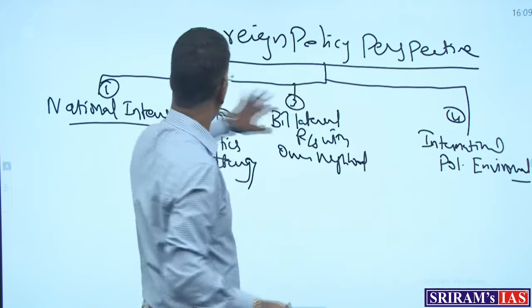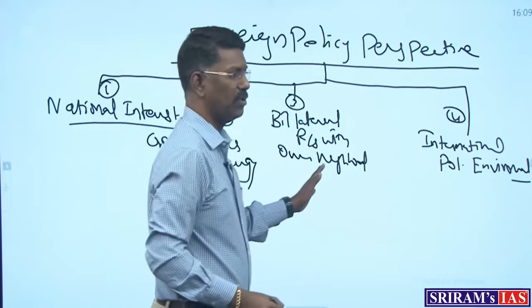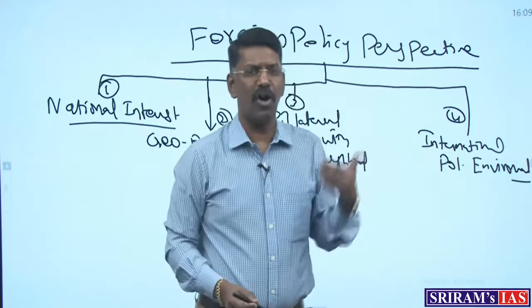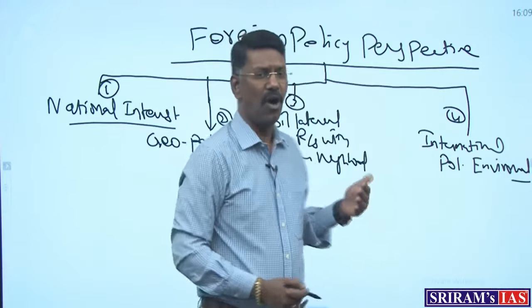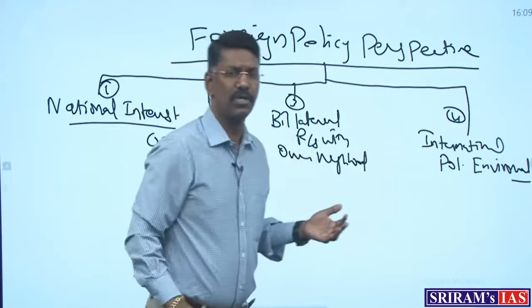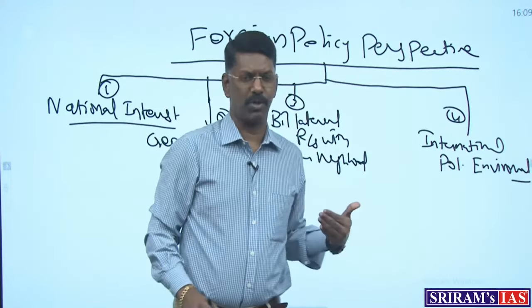Okay, these are the four important perspectives. I already gave the challenge that the way UPSC asks about international relations, all the questions will come into these four categories only, it won't go beyond that. For preliminary also, mains also, optionals.